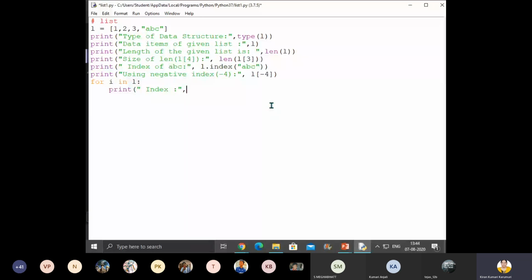Index is L dot index of I, and then print what is the value there. The value at that index is L with subscript, or I itself is the value, isn't it? So now let me execute and show you.